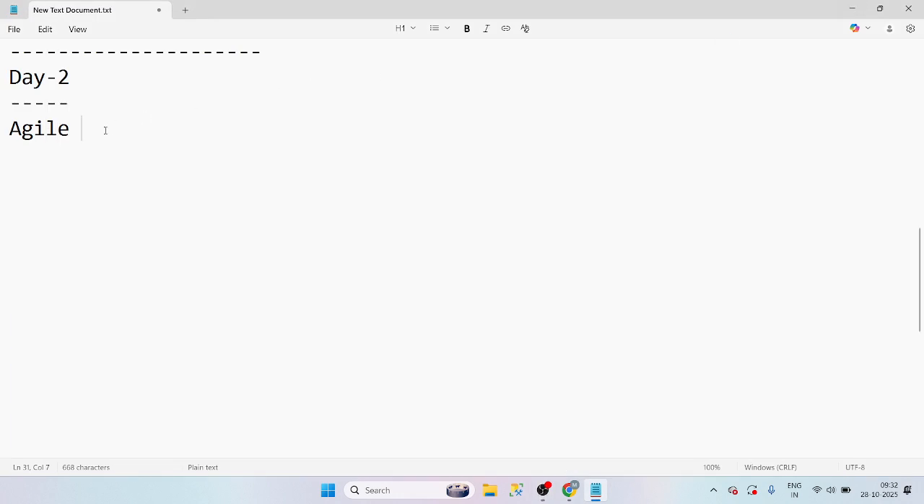Right, guys. Today is day 2. We are going to learn about agile methodology. Okay, so basics are basics. What is agile methodology? Simple thing. We will learn simple things. Simply, agile methodology